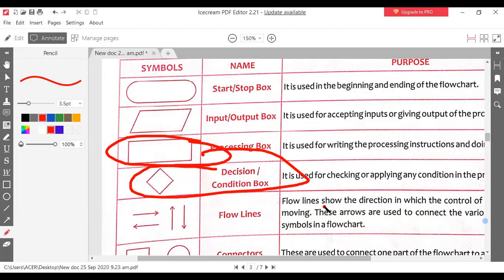Then you will start your flowchart, take input, then do processing, and before processing you will take a decision: if A is greater than B, you will print A is greater. If B is greater than A, then you will print B is greater. Am I right?